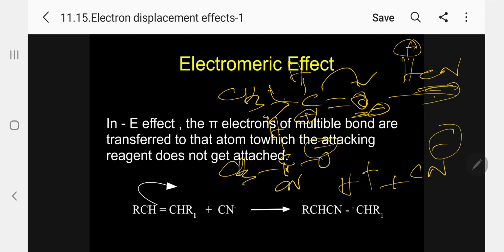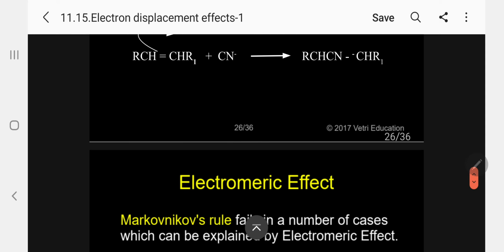So in this case, the adding nucleophile is not going to the pair the pi bond is moving to. It is the opposite direction. From which carbon it is moving, that carbon CN minus is added. So this is the minus I effect. So plus I effect is operating in alkenes and alkynes, minus I effect is operating in aldehyde and ketone. Kindly follow. Even if you want to write here, you have to add CN here, and H here. Please follow.